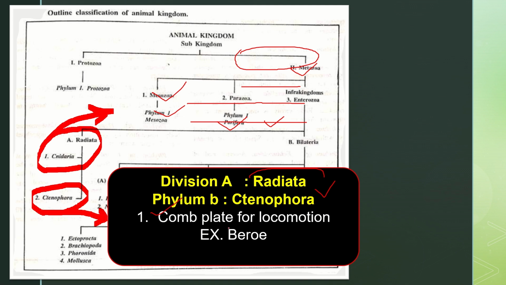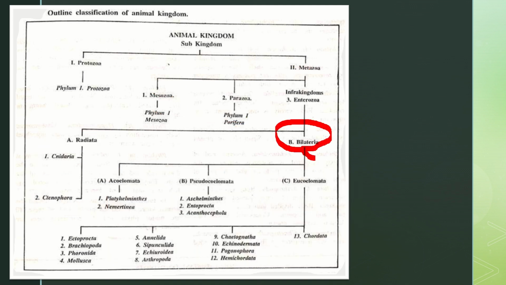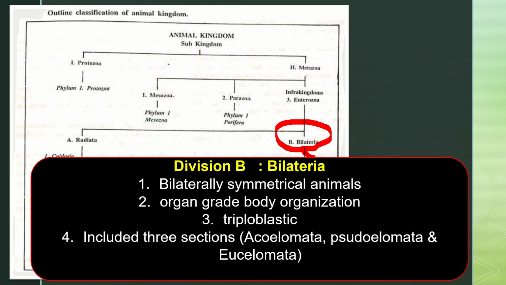An example is the Biru. Then about the Bilateria. This Bilateria division has bilaterally symmetrical animals, that is, organisms which can be divided bilaterally and show a bilaterally symmetrical body pattern. Bilaterally symmetrical organisms are included in the Bilateria.